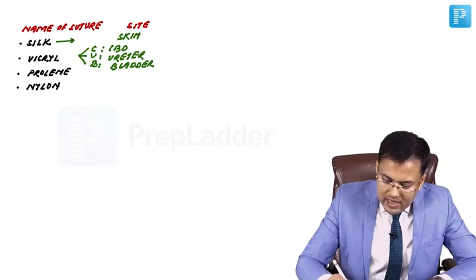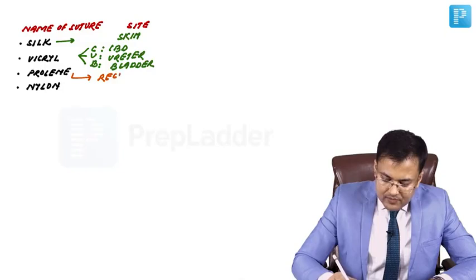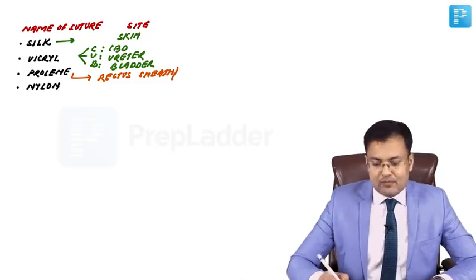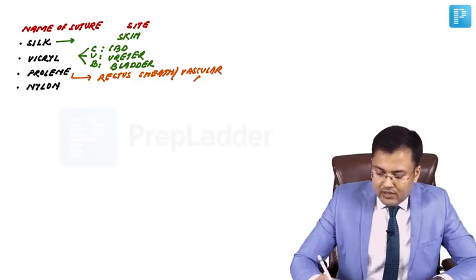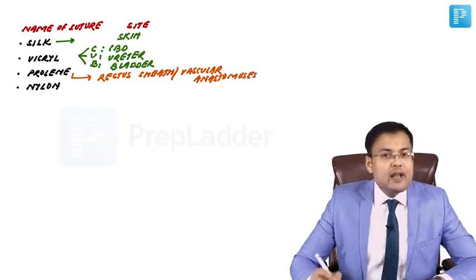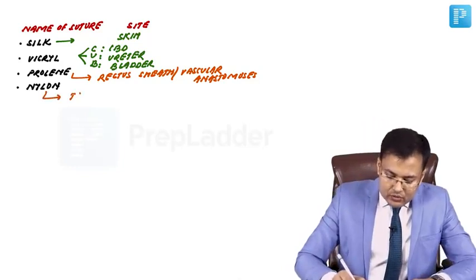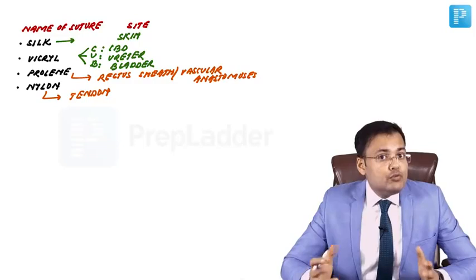Prolene, it's a non-absorbable suture, monofilament. This is used for rectus sheath. Apart from rectus sheath, it is also used for vascular anastomosis. So what's the other use? It's used for vascular anastomosis, right? And what's the use of nylon? This was asked in a state entrance exam once. Nylon sutures are used for repair of tendon. So nylon is used for tendon. These are the questions related to uses of sutures.